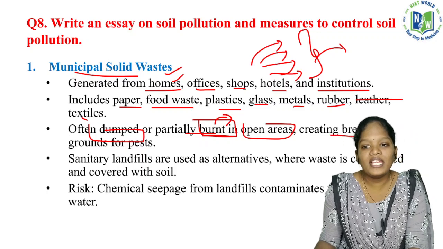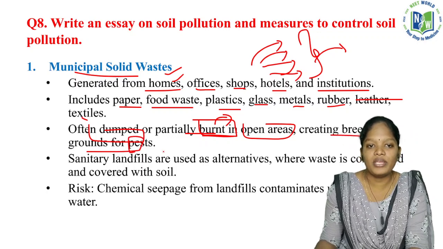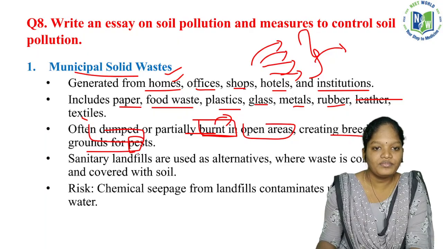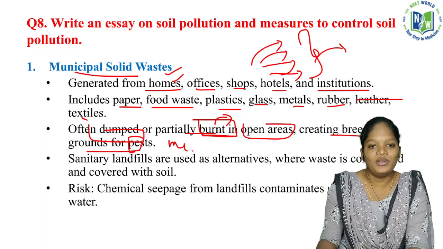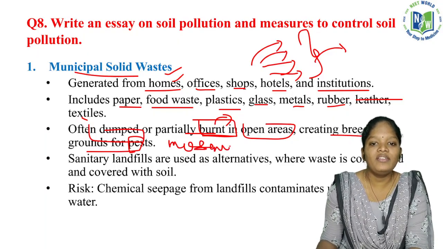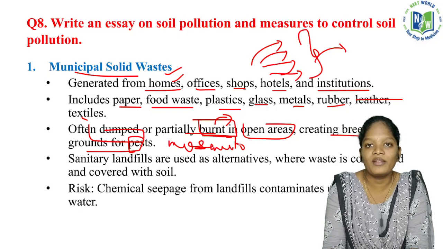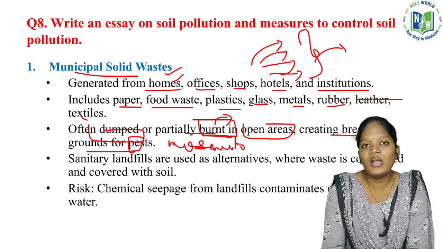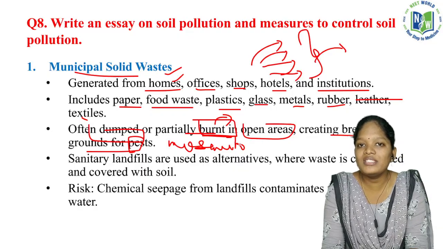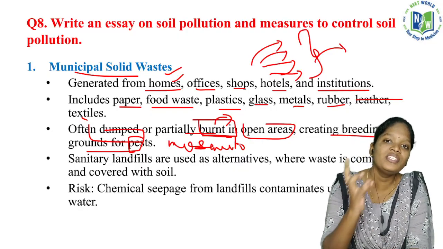It also creates breeding grounds for many pests. Basically the mosquito: wherever it sees stagnant water, it loves to breed there. If we avoid all these breeding places, we can easily eliminate major diseases.